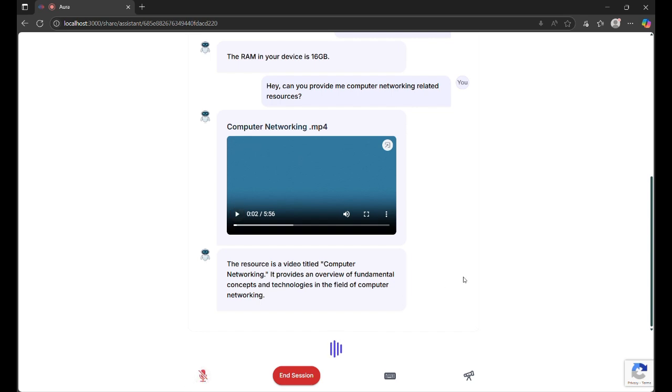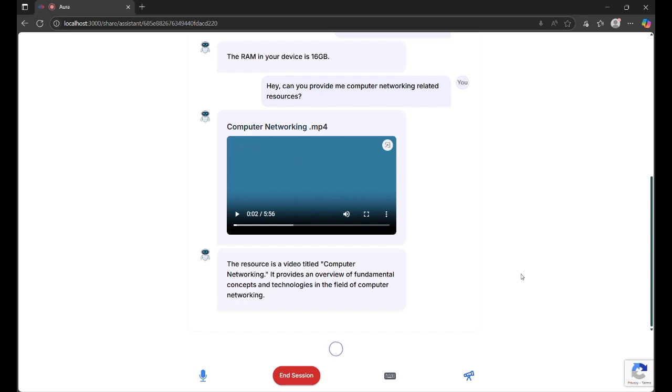So you can see that it provided me one resource, but if I want to exactly know what is there in this computer networking resource, I can simply turn on this deep research mode and ask, and that is something, a RAG tool which we have implemented over here, a RAG agent we have, and that is going to iterate through this video and provide us all possible details, or all the specific details which we are asking from this assistant, right?